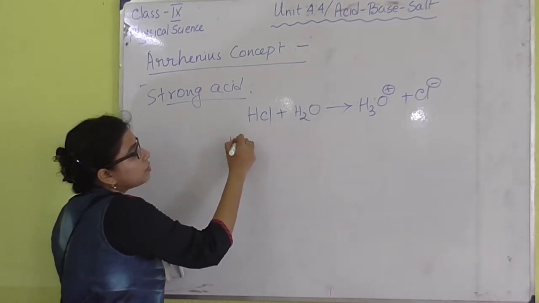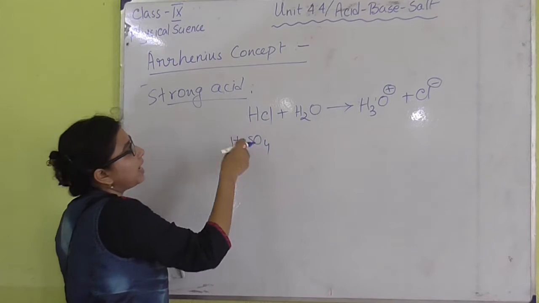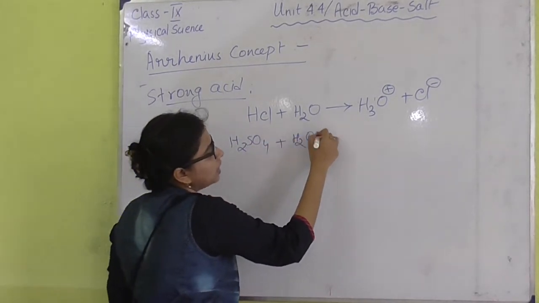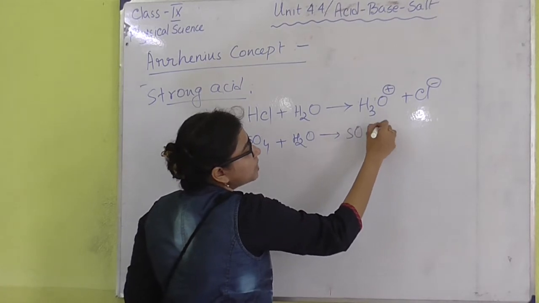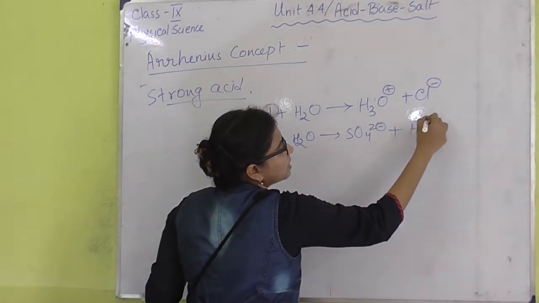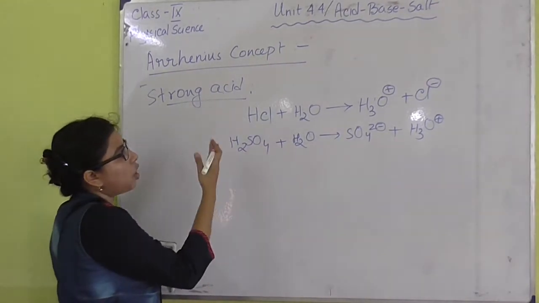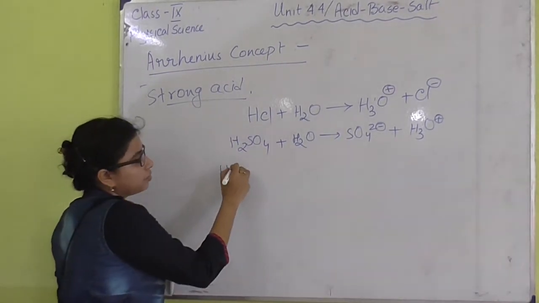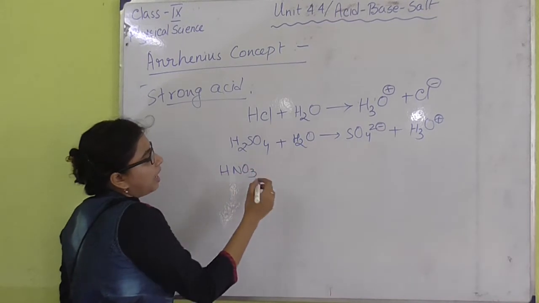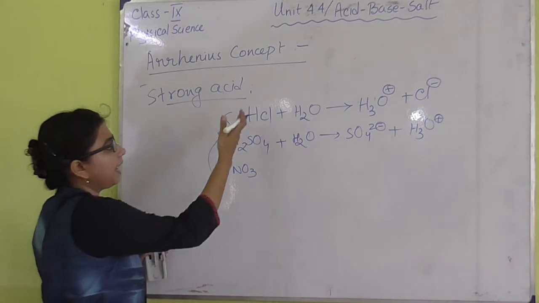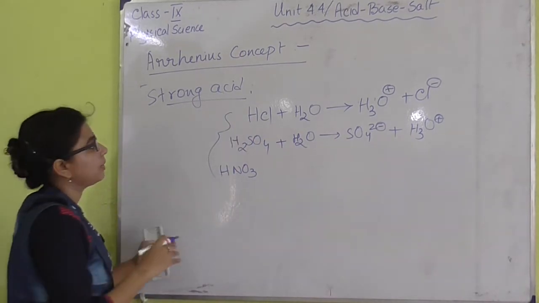We can also say H2SO4 is an example of a strong acid, because it also dissociates completely to produce sulfate ion and obviously H3O plus ion. Another common strong acid we have is HNO3, and these are the most common examples of strong acids: HCl, H2SO4 and HNO3.